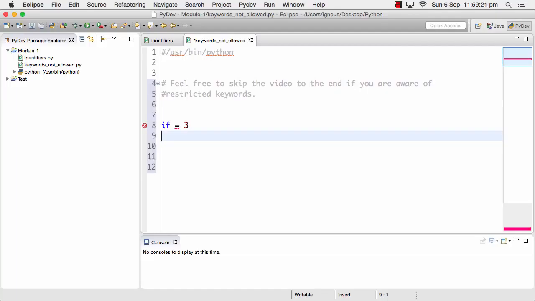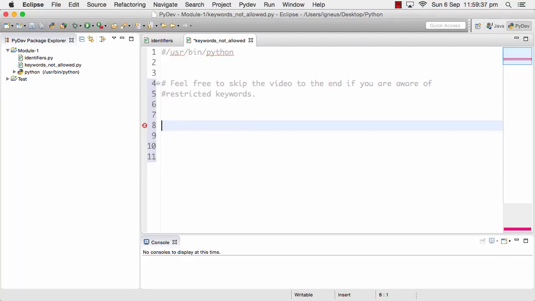For the rest of you, you can feel free to skip the movie till the end so that you can directly see the list of all the keywords which are not allowed to be used. Otherwise, if you are an experienced programmer, simply feel free to skip the entire movie.